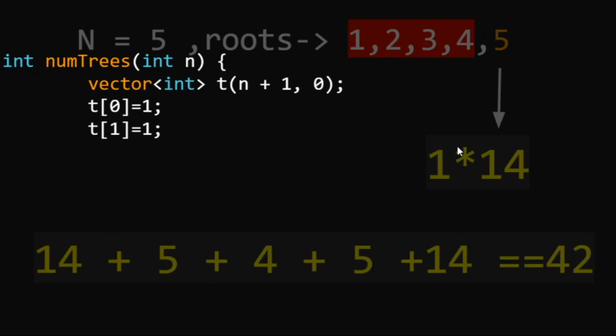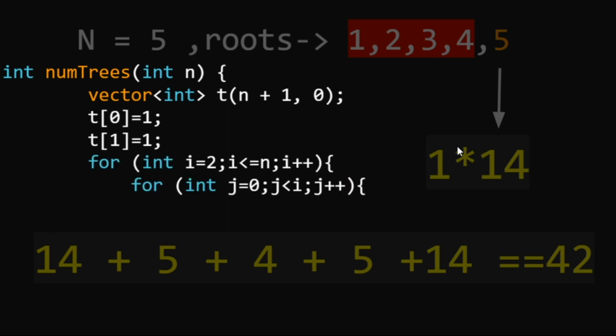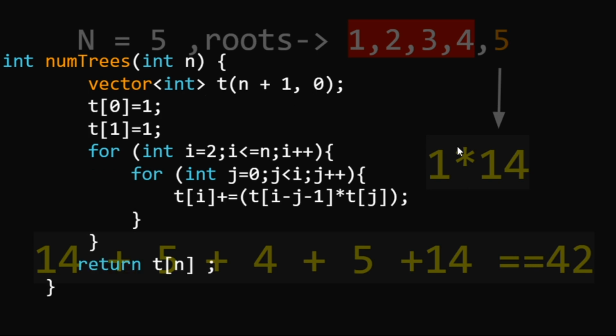So let's implement it. Simply making a function numTrees and giving it a vector one size larger, because I am starting from 0. When the value is 0, it means 0 nodes, so it is a null tree, and for the null tree we are giving 1. When we have one node, that means it is one unique tree having one node, so the value is 1. So we have got the values of t0 and t1. I am starting i from 2, and for each value we are finding the value of t[i], and finally returning the value that we are asked for, that is the number of nodes we have given.